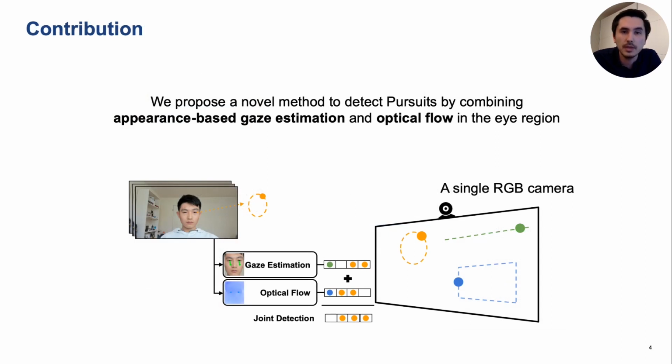To address this limitation, we propose a novel method to detect pursuits using a single off-the-shelf RGB camera in unconstrained remote settings. Our method combines appearance-based gaze estimation and optical flow into a joint pipeline. It is therefore able to capture both the gaze direction and the eye movement dynamics during a pursuit movement.